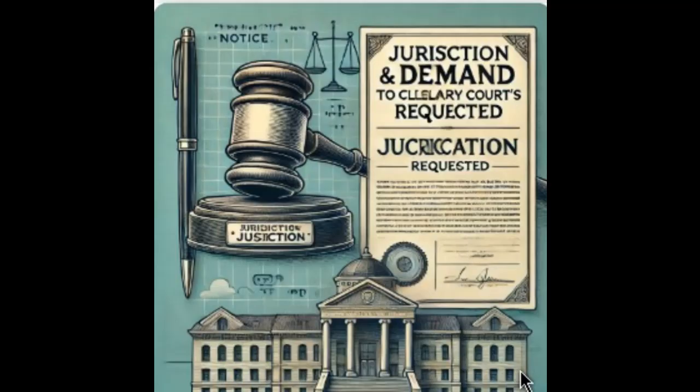Example application. An individual appears in court for a civil matter but suspects the court is operating under admiralty jurisdiction, affecting procedural rules. They file a notice and demand to clarify the character of the court's jurisdiction before recognizing the court's authority.